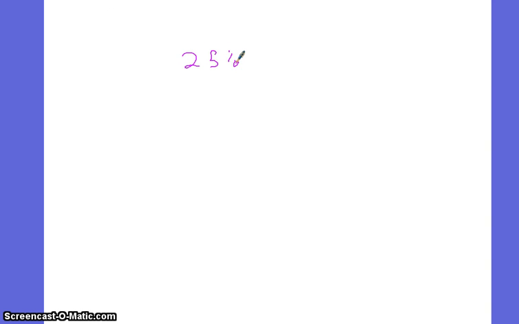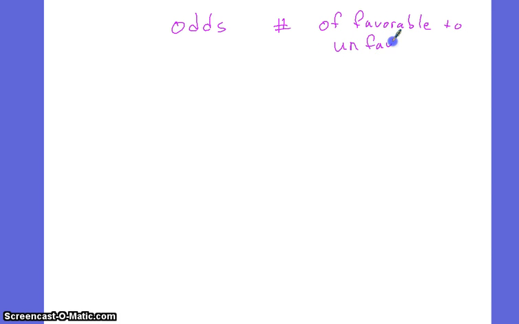Now, what are the odds that it's going to stop there? When we talk about odds, we talk about something a little bit differently. We're talking about the ratio of the number of favorable to unfavorable outcomes. So we're doing something totally different.